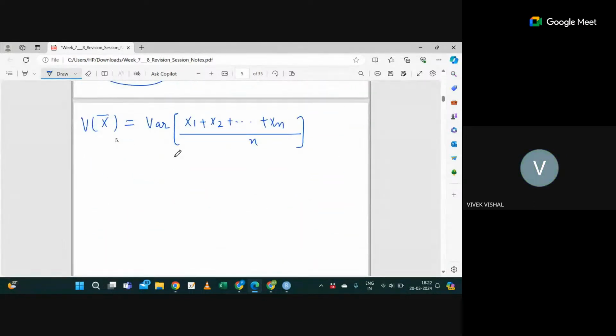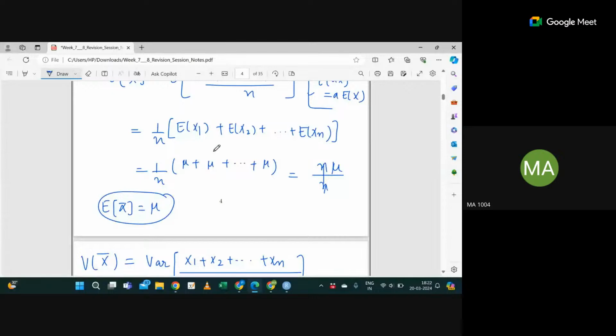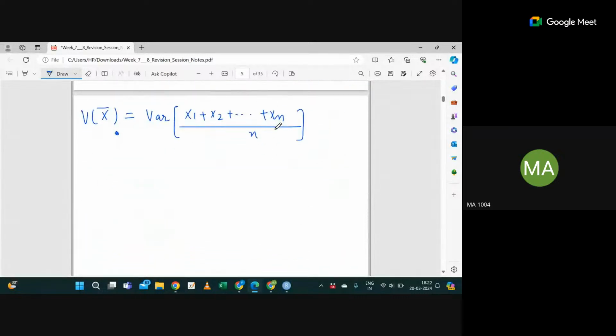So what will be the expected value of x1 plus x2 and so on, without dividing it by n? It will be n times mu. That's all; we just have to apply the expectation property, right? Okay. Tell me what I will get from here.